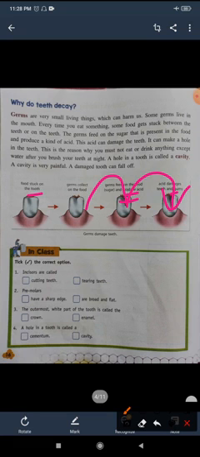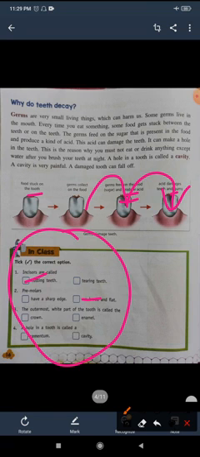Okay, now here are some questions in class. Incisors are called cutting teeth. Premolars are broad and flat. With the help of these, we can crush the food into small pieces.